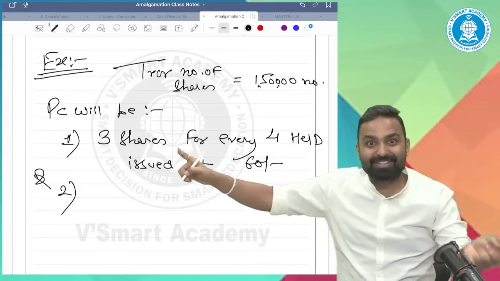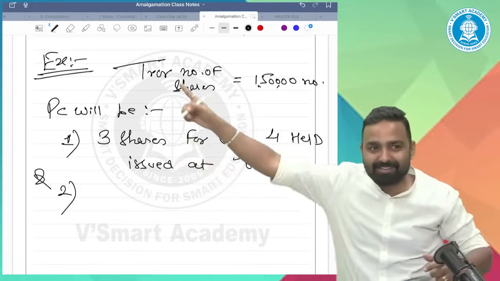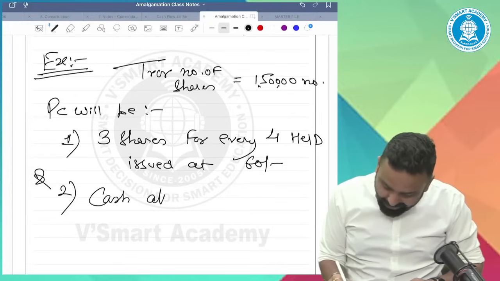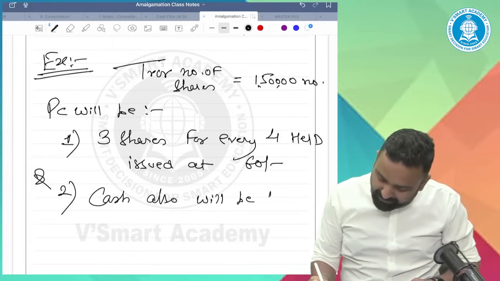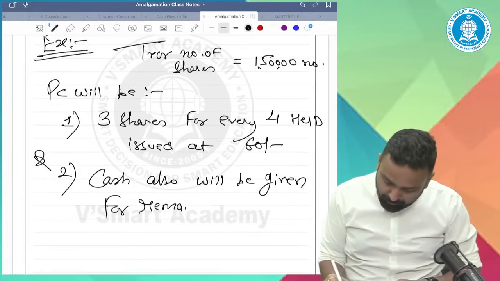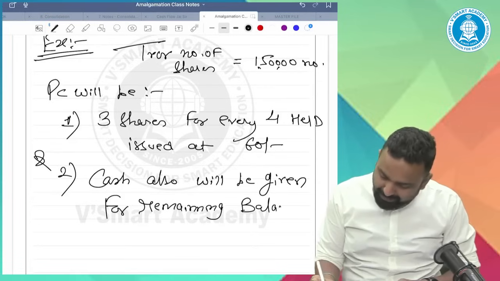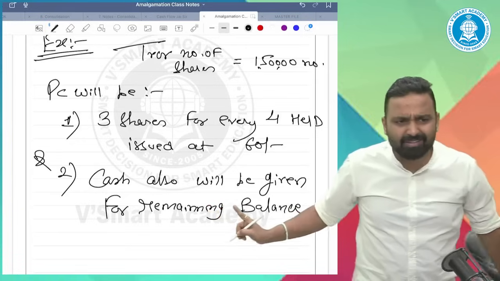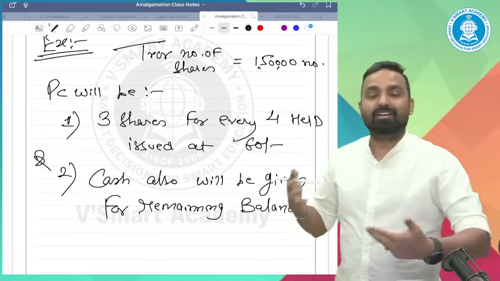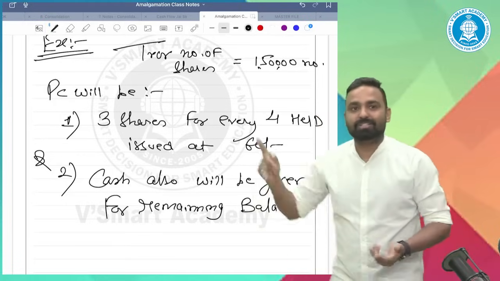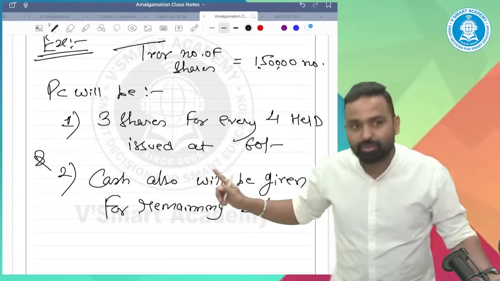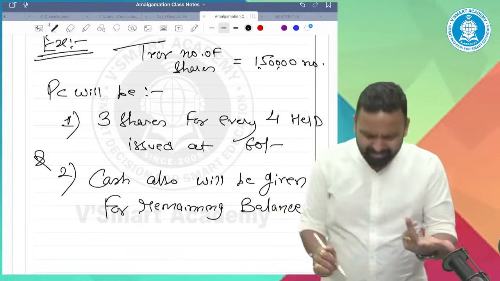And now, surprise. 3 shares for every 4 held. Okay, surprise. Cash also will be given for the remaining balance. Oh my god, what is this? Sir, what is remaining? Now, these kinds of questions are coming nowadays. 150 number of shares, 3 shares for every 4 held. First method, not an issue, no doubt. And cash also will be given for remaining. Sir, what is remaining?